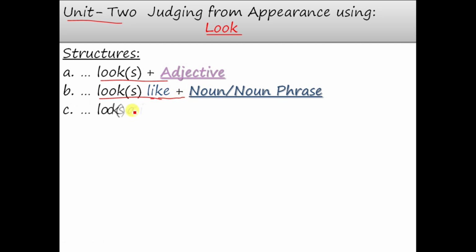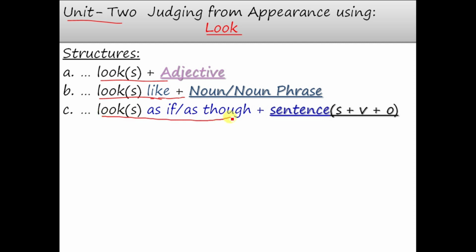And if you are using look as if or look as though, as if and as though come to connect a sentence. Therefore, we have to use a sentence. Sentence here means subject, verb, object. So, in these three ways, we can put our judgment upon the people or upon the thing using the sense verb look. Look plus adjective, look like plus noun or noun phrase, look as if or look as though plus sentence.